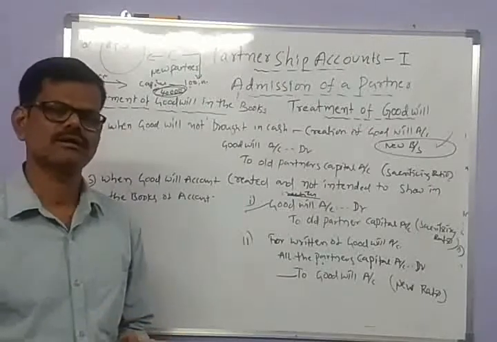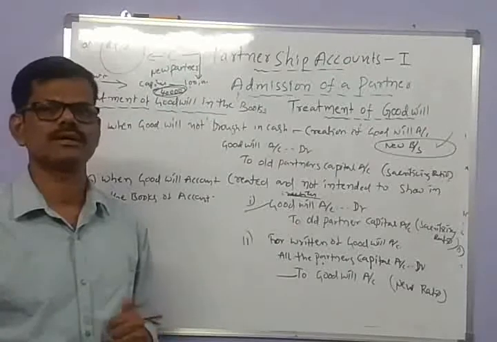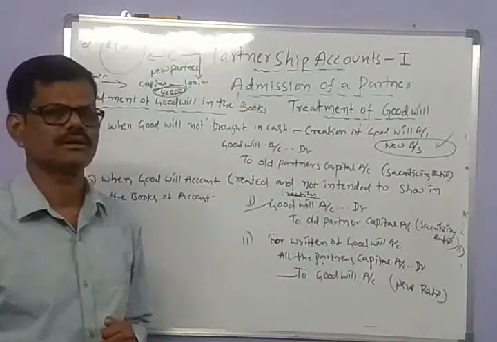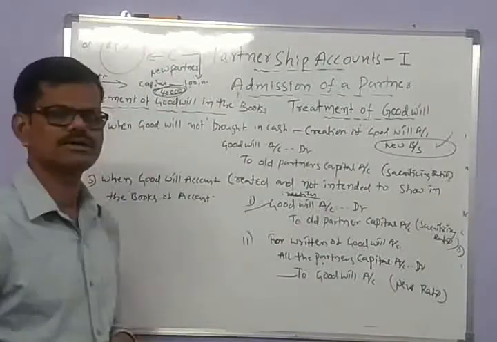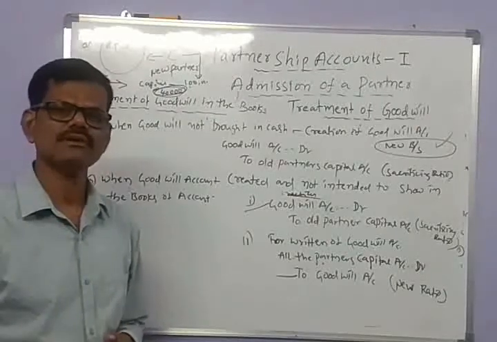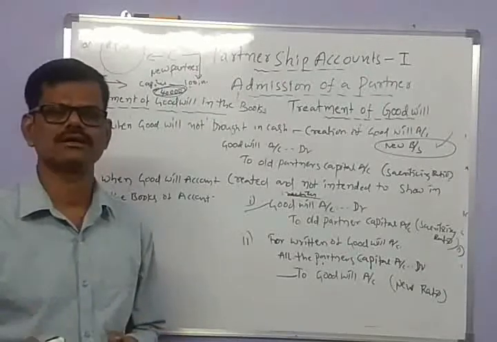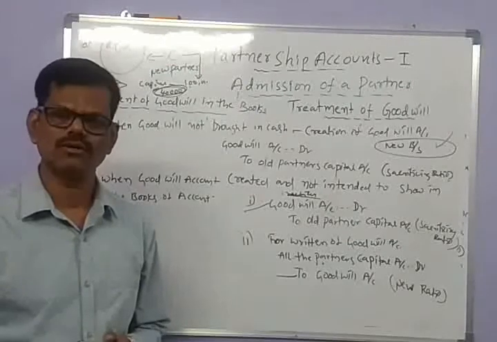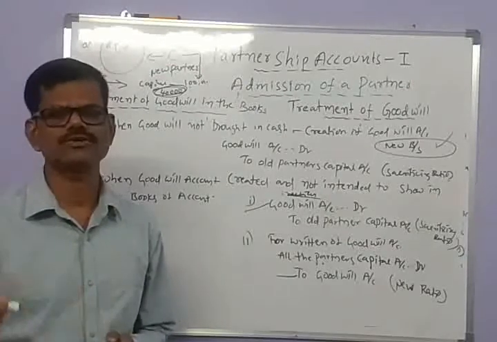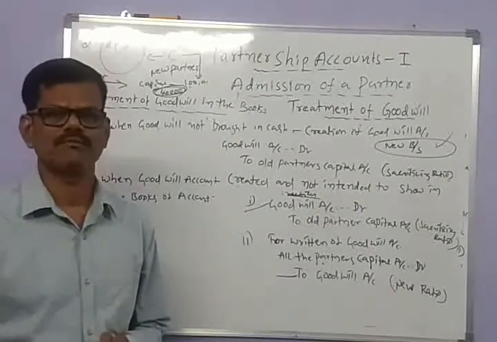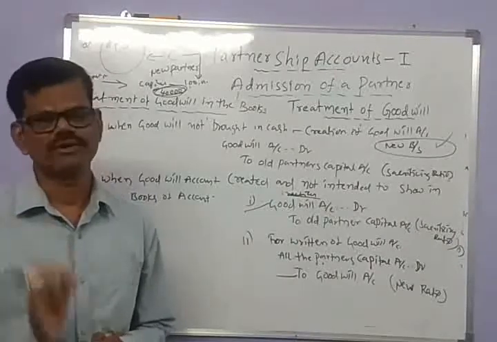In this occasion, the goodwill does not appear in the new balance sheet. And the third: goodwill comes in the form of cash, but the old partners do not continue it as additional capital, they immediately withdraw it.